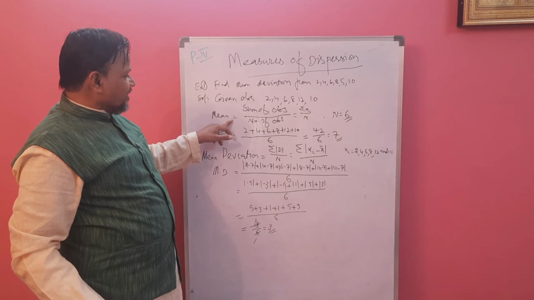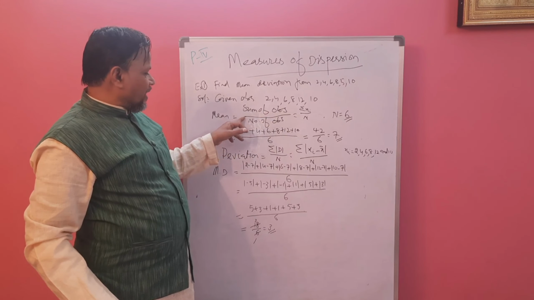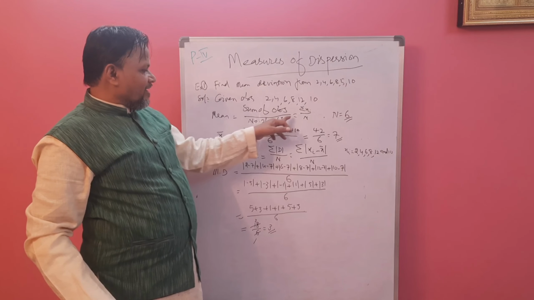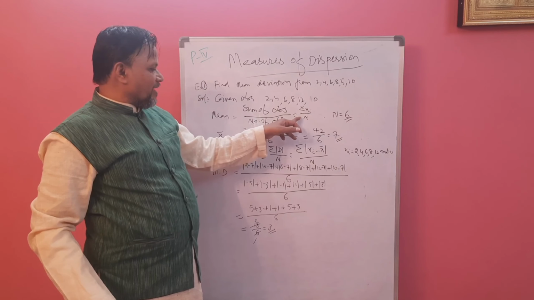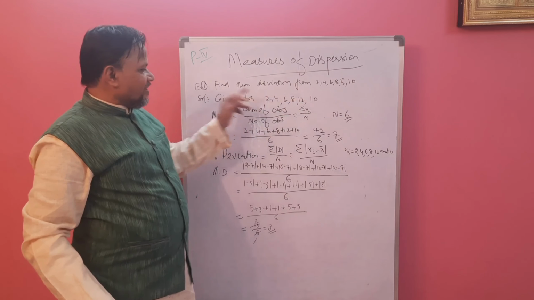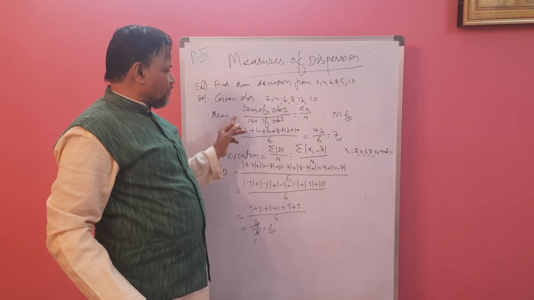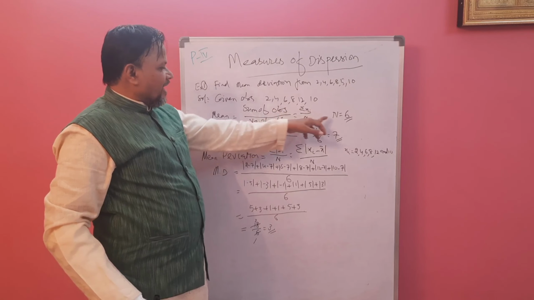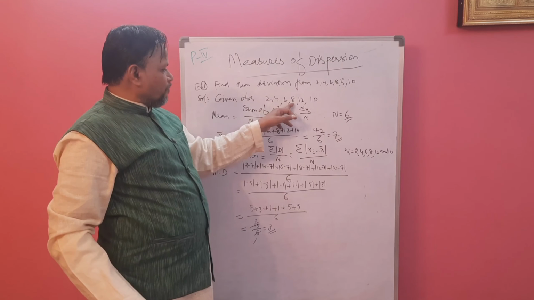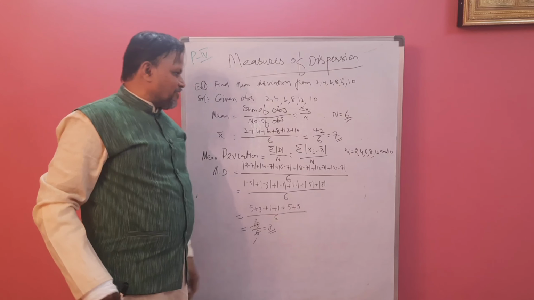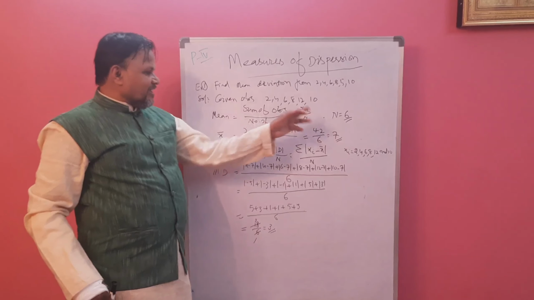Mean is the sum of observations by number of observations, sigma xi by n. There are 6 observations, so n is 6.